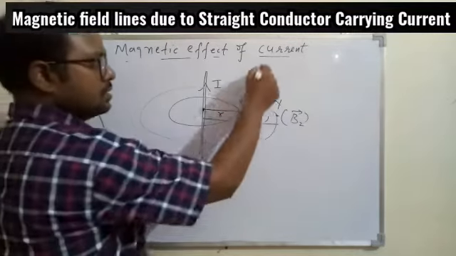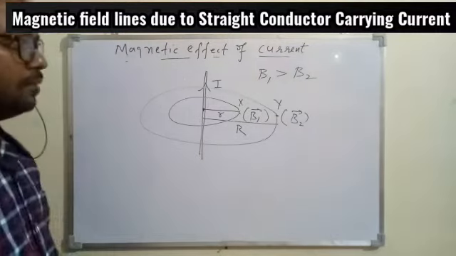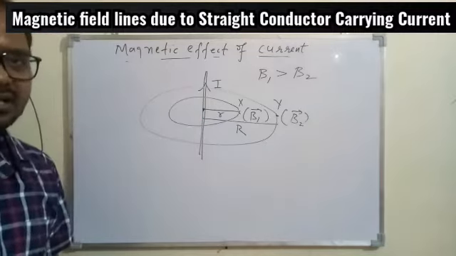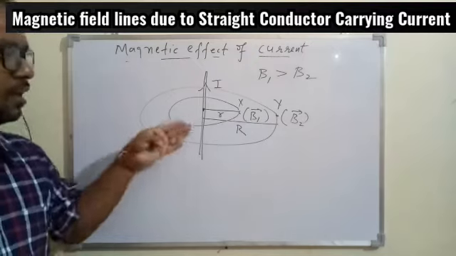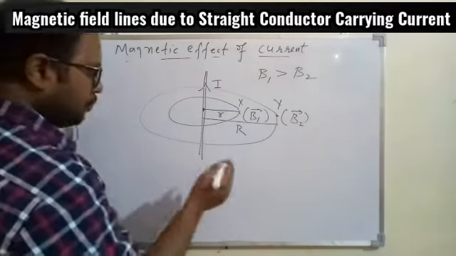So we can say in this case B1 will be greater than B2. Why? Because this point is closer to the conductor through which the current is flowing. So overall this conductor is behaving as a magnet, so if you go nearby the magnet, the field will be stronger.